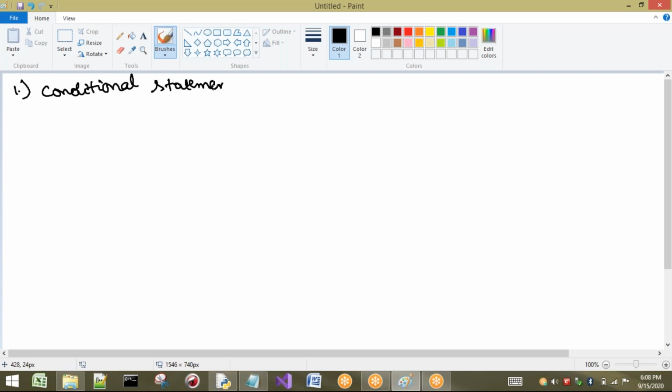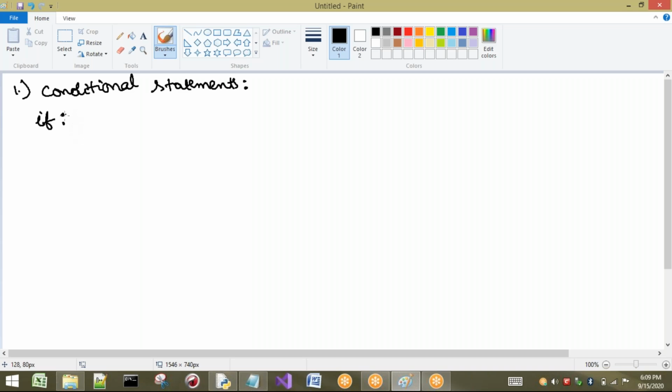The name says what? Some condition. That means these types of statements are going to follow some conditions. Among them, the first one is the if statement. I will explain each and every one now itself. So the first one is if. If is a statement. So what is the use of this if?